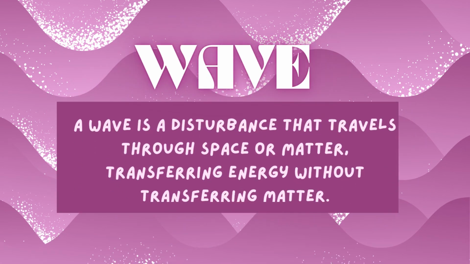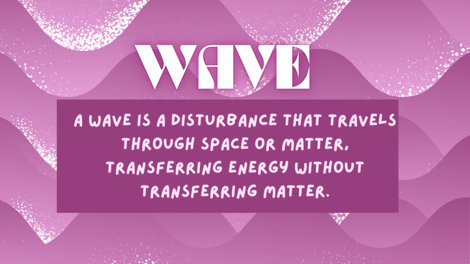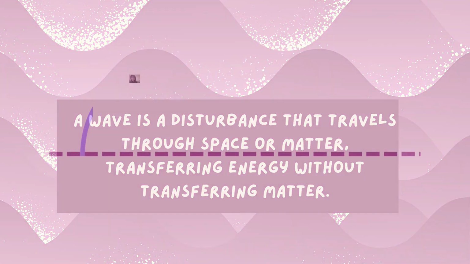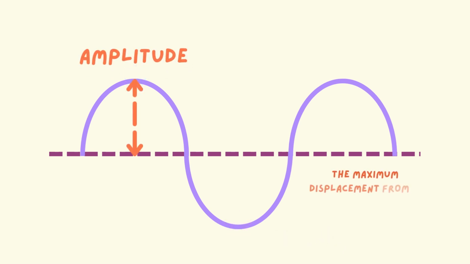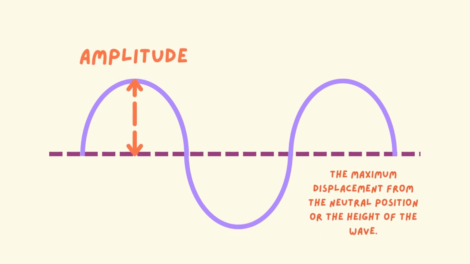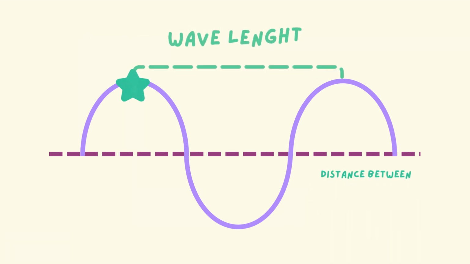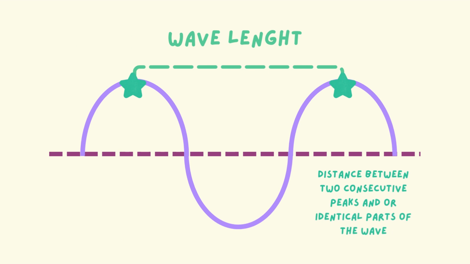A wave is a disturbance that travels through space or matter, transferring energy without transferring matter. The highest part of the wave is called a peak, and the lowest part of the wave is called a trough. The amplitude, or the maximum displacement from the neutral position, is also called the height of the wave. Wavelength is the distance between two consecutive peaks or identical parts of the wave.